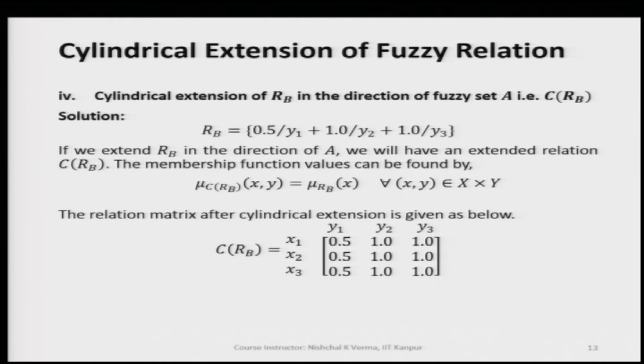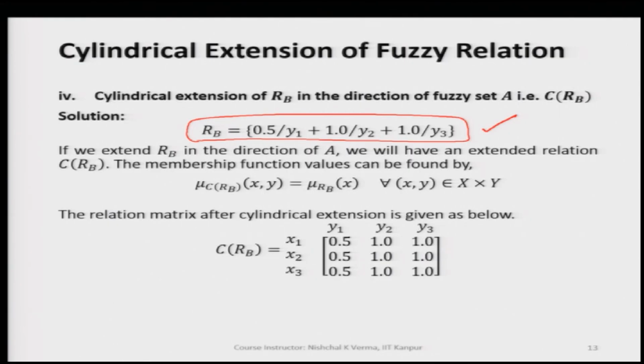Similarly, as we have got the matrix representation for the fuzzy set C R A, we have C R B also. This we are getting from the R B fuzzy set, which we have got by projecting the relation fuzzy set on B. So, R B is 0.5 by y 1 plus 1 by y 2 plus 1 by y 3.